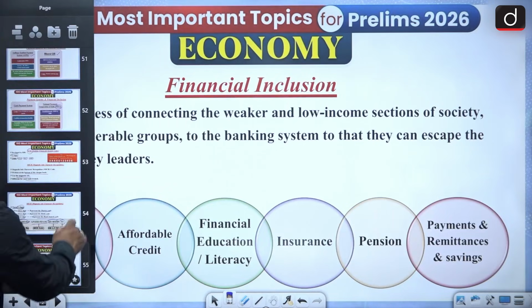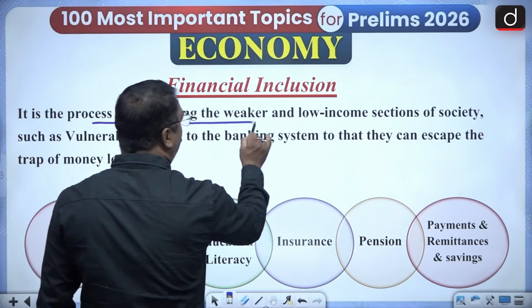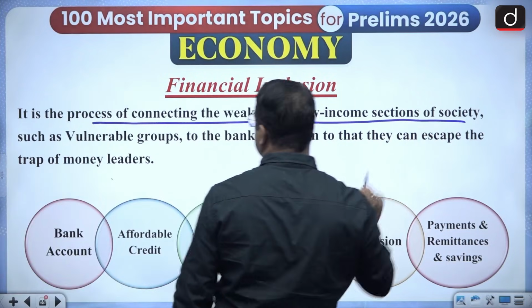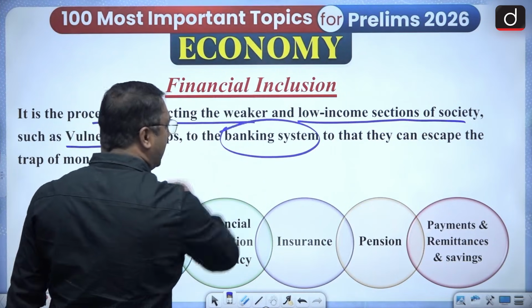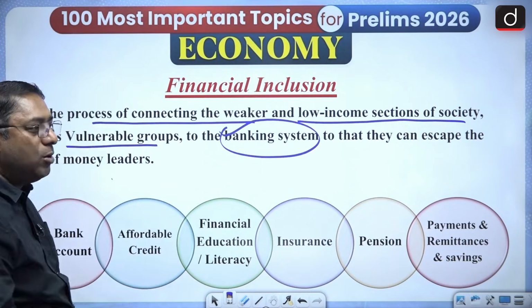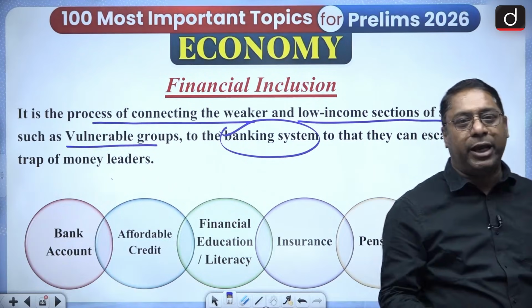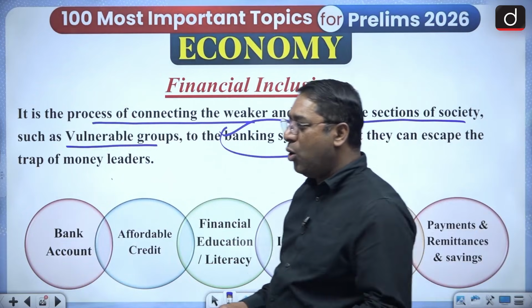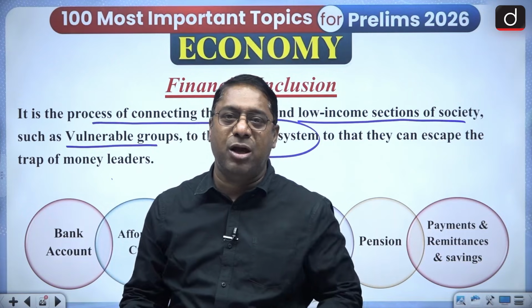So this is something with regard to the process of connecting the weaker and low income sections of society, such as vulnerable groups, with the banking system. We all know that when Prime Minister Modi came to power, which was the first policy which he launched?